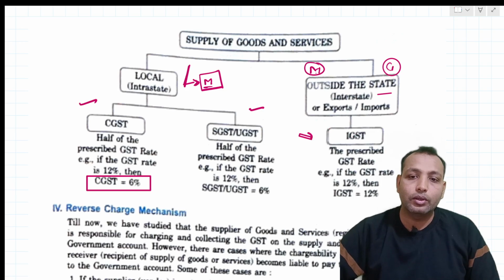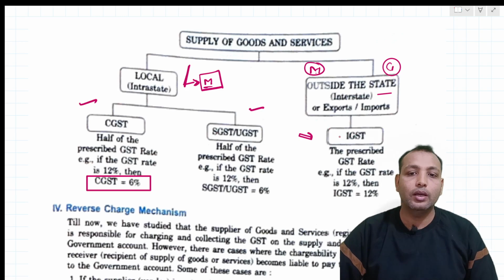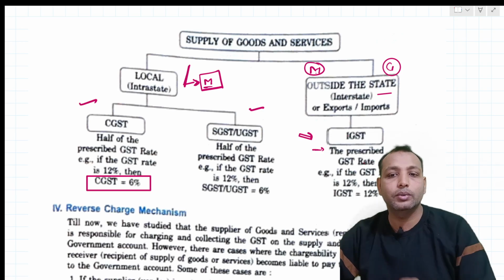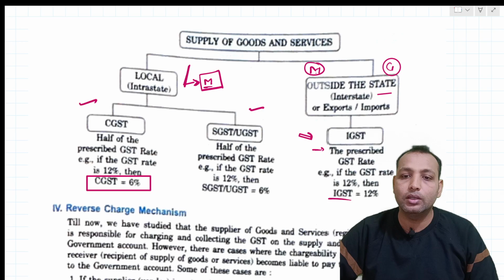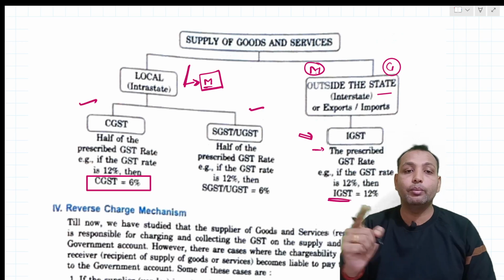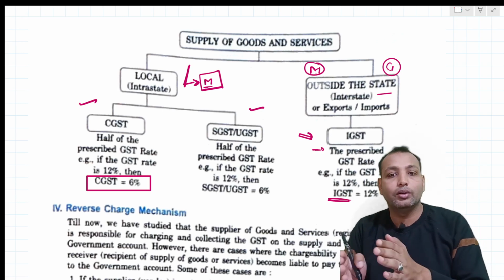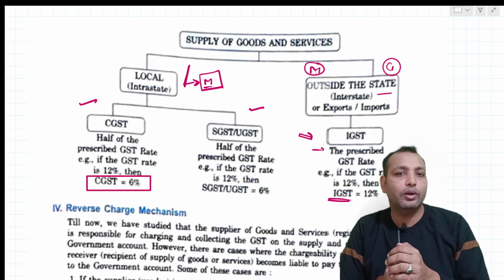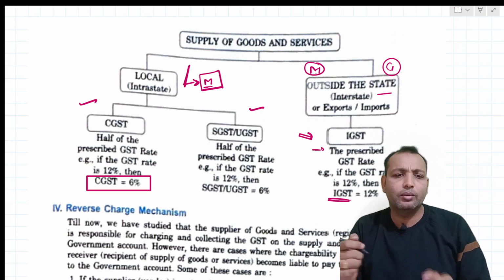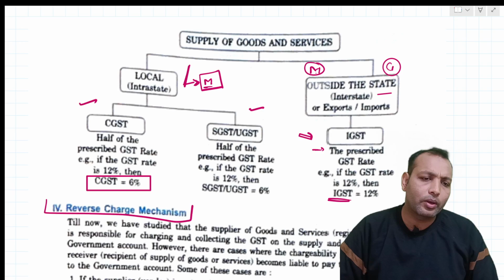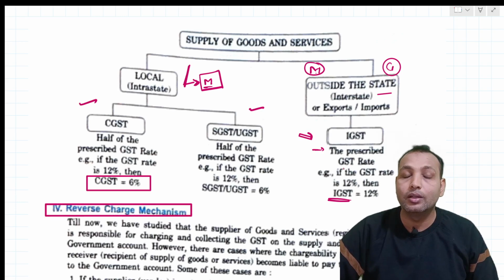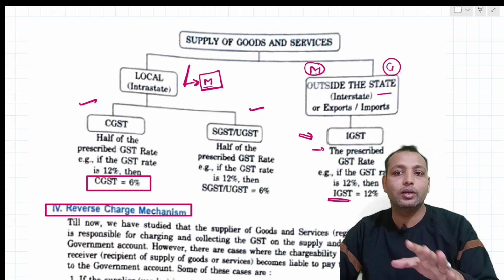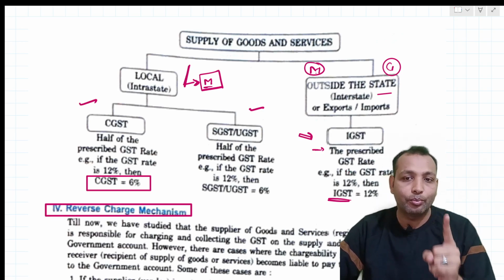So here you can see the CGST and SGST, and here you need to pay IGST, that is Integrated Goods and Services Tax. If the prescribed GST rate is 12%, then you need to pay IGST, and you don't have to pay CGST and SGST. That integrated part is further divided, and central and state take their different percentages. But the buyer and seller don't have to bother about many taxes. They need to pay one tax, that is IGST.